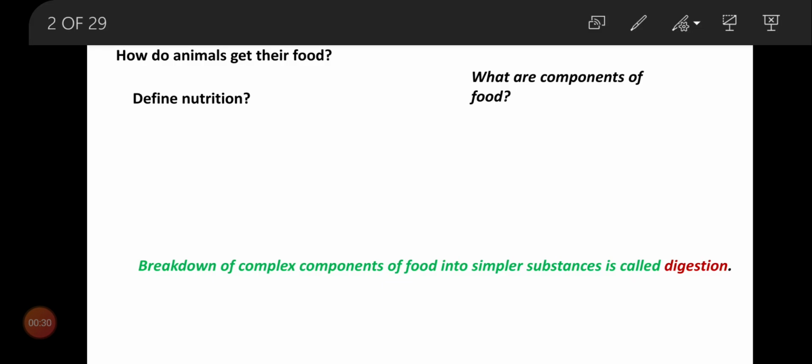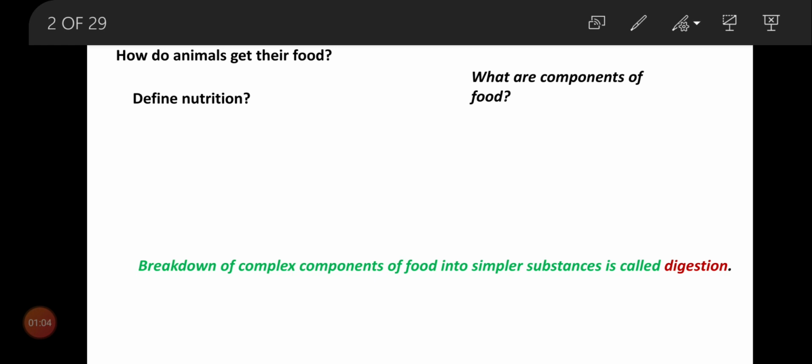Children, can I ask few questions? How do animals get their food? Yes, from plants and animals. What are the components of food? So the food contains carbohydrates, proteins, fats, vitamins and minerals. These are all called components of food.